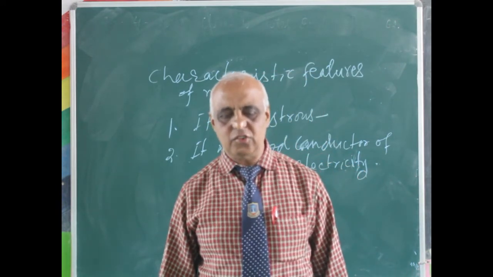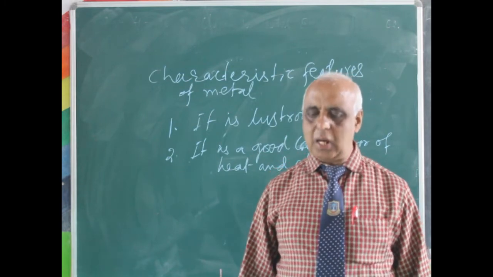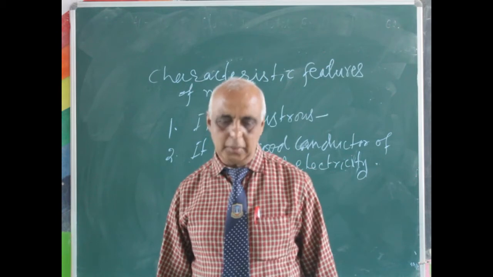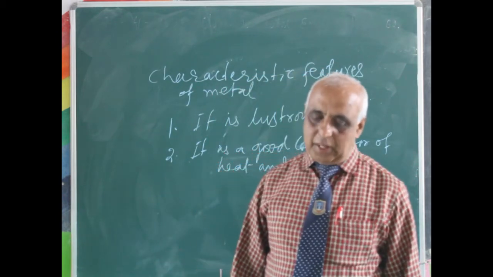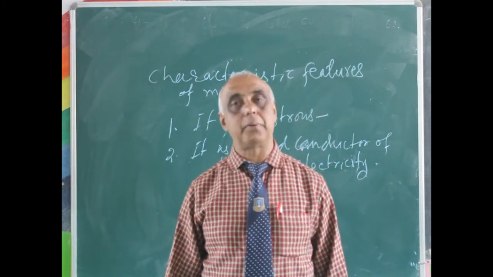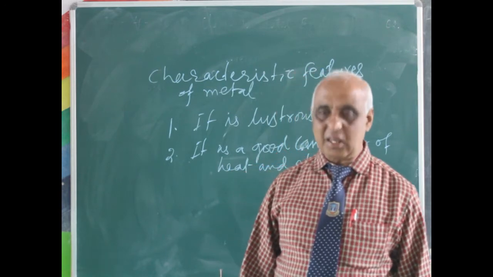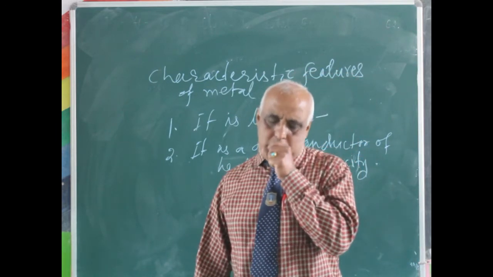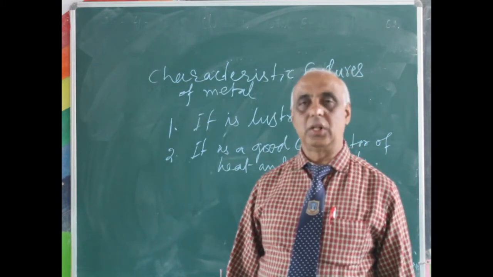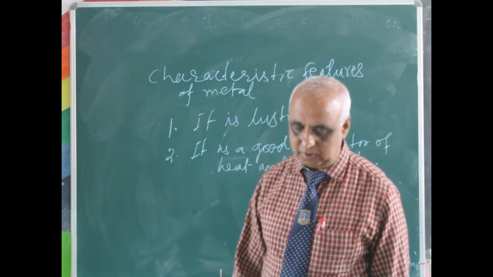Fifth, they are usually solid at room temperature. Sixth, they have high melting and boiling points. Seventh, they are sonorous. That means they produce a deep ringing sound when struck. So these are the different characteristic features of metals.